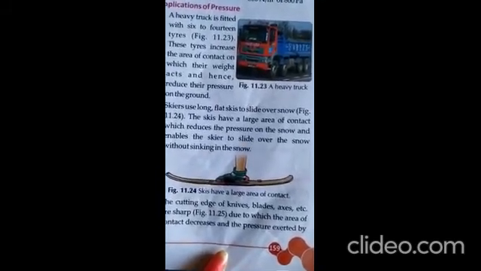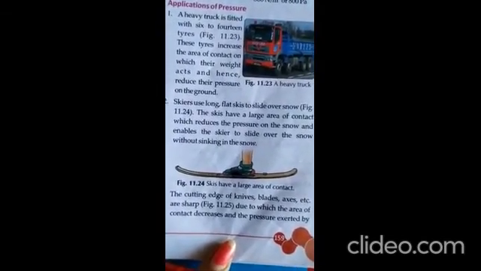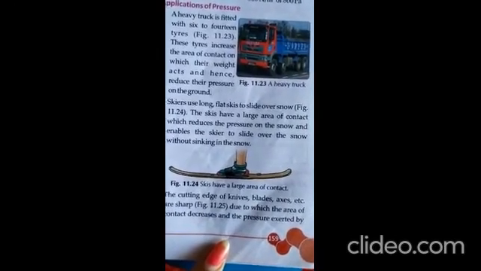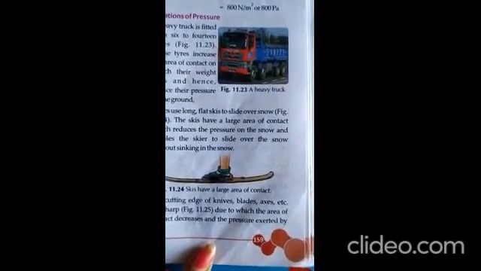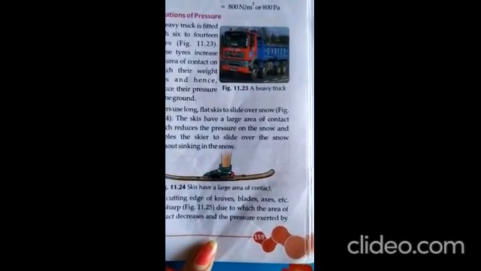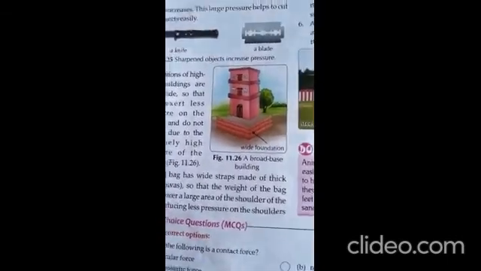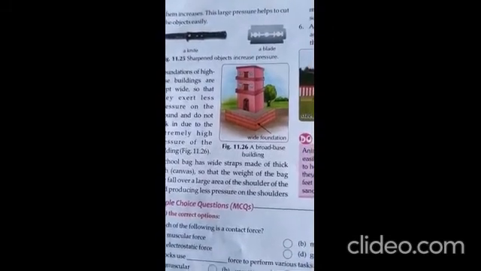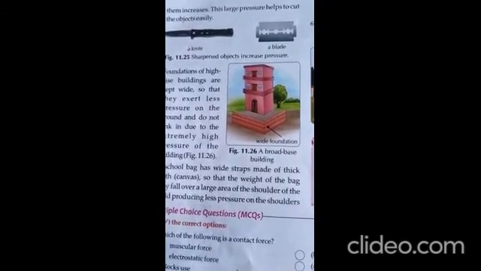We find that the cutting edge of the knives, when you are cutting the vegetables or the fruits, the edge of the knives is sharp. So the area of contact decreases and more pressure is exerted on the fruits or the vegetables, and you can easily cut it. So in short, we can say if the area of contact is less, then more pressure can be applied. Understood here? If the area of contact is less, the large pressure will help the object to cut easily.